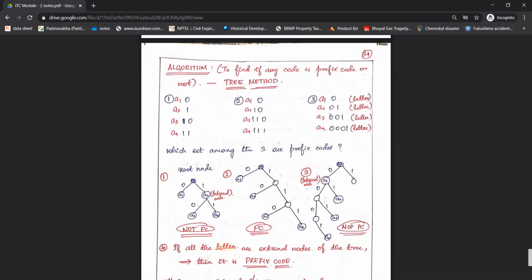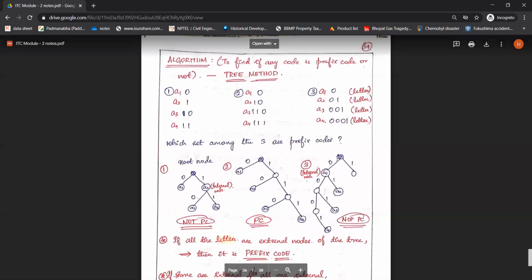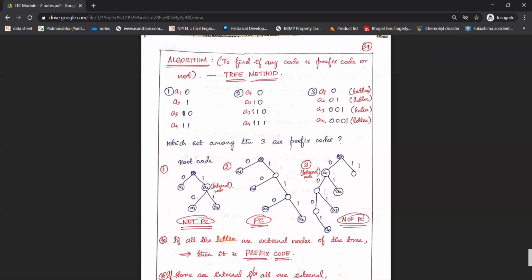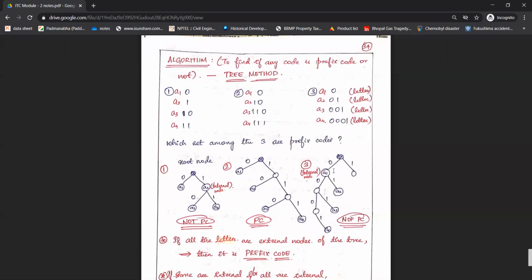Next, let's consider the third set. First, let's write the root node, branch it into two branches 0 and 1, and 0 is the code word for A1. So here this node is named as A1. Next, 0 1 is the code word for A2. So 0 and 1, I'll again branch this as 0 and 1. So 0 1 I'll be getting here. So name this node as A2.